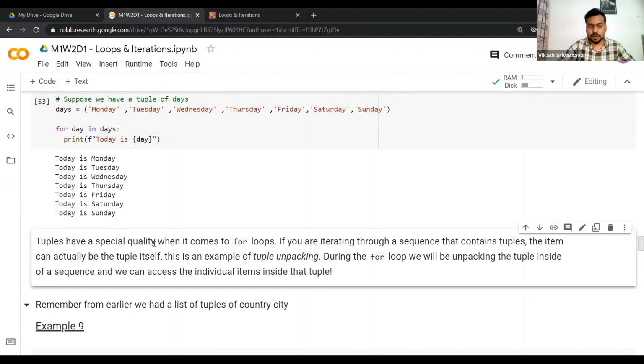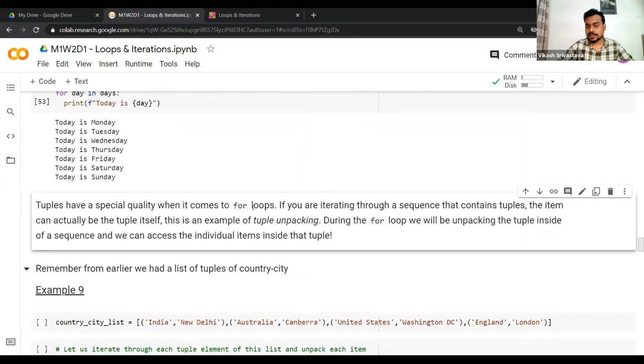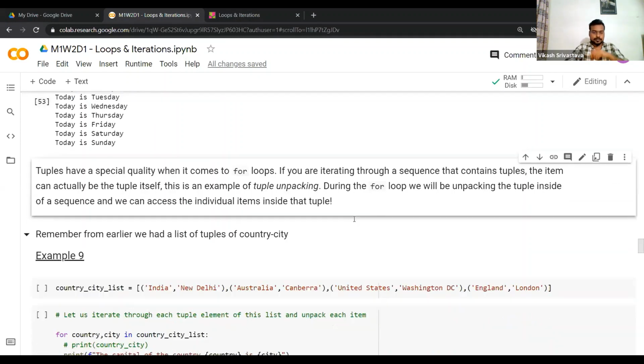Tuples have a very special quality when it comes to for loops, because they will be used a lot when we implement for loops in future classes. If you're iterating through a sequence that contains tuples, the item can actually be the tuple itself, and this is an example of what we call tuple unpacking. I'll go through an example and this will make sense to you. Just an additional remark: during the for loop, we'll be unpacking the tuple inside of a sequence, and we can access the individual elements inside that tuple.